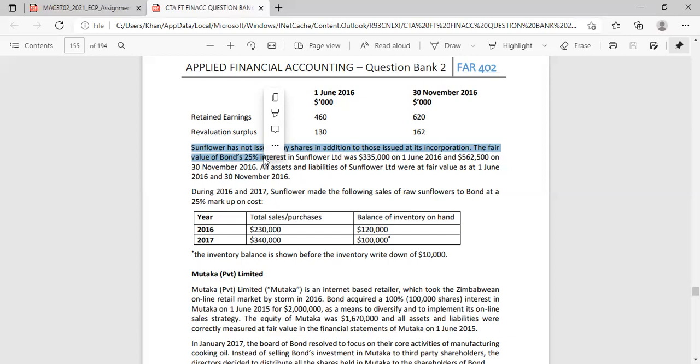What is our original interest? The 25%. So we didn't actually sell the 25%, but IFRS deems that we have sold the 25%, and IFRS deems that we have acquired the 25% back immediately. So that's very important to understand. You're going to see it come through when we do the question, and I'll reiterate the point again. That is why this fair value that they're giving us on the 25% interest is important, because IFRS deems you to have sold your original interest at fair value and then reacquire it immediately at fair value. Okay, so just be aware of that.